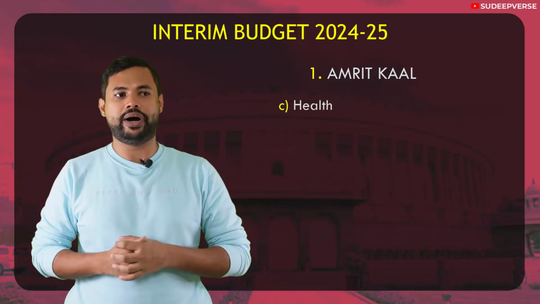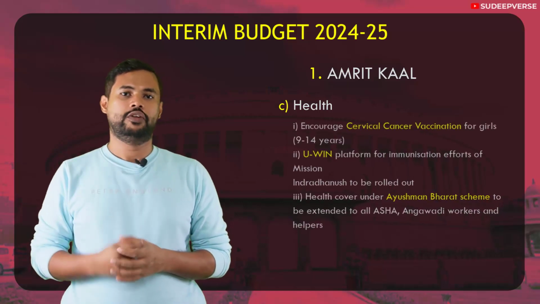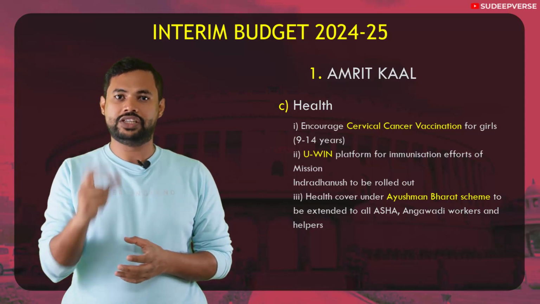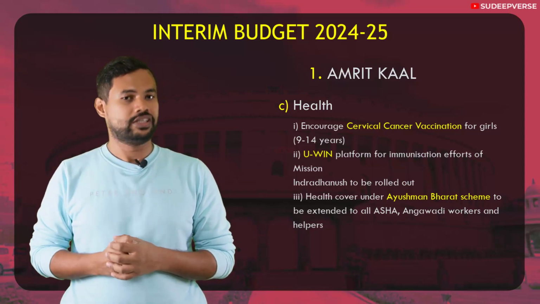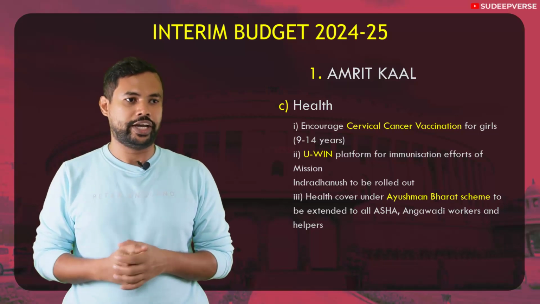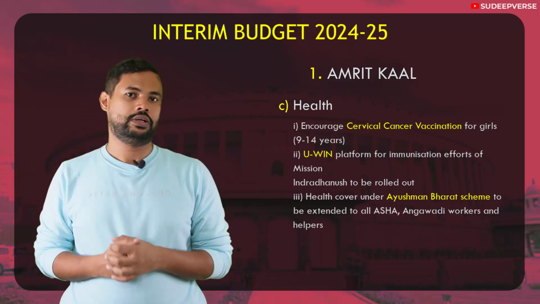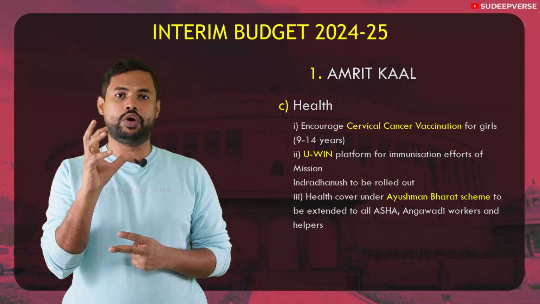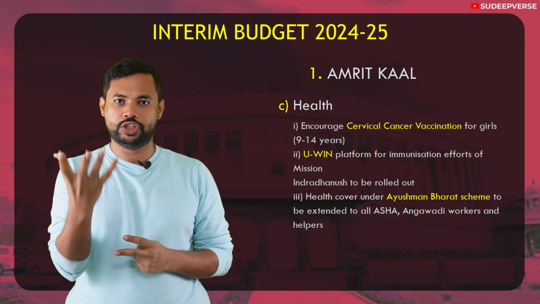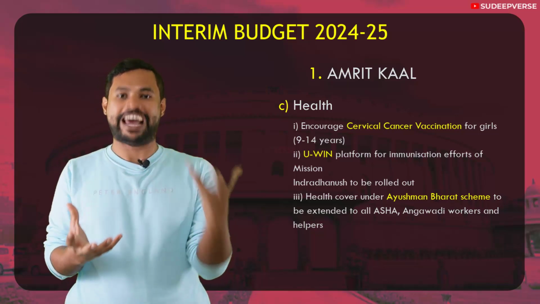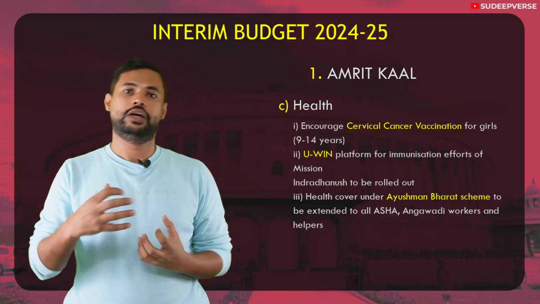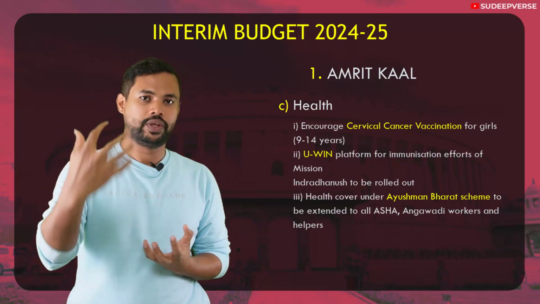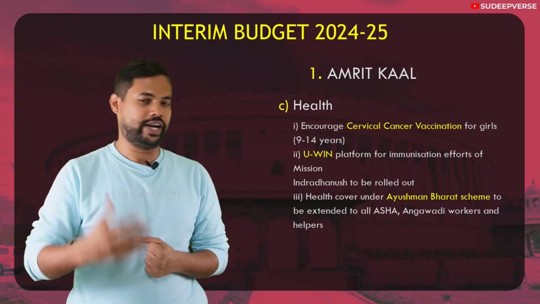The next is the health part. In the health part, first, for women, especially young girls from the age group of 9 to 14 years, there is a vaccine that is developed in order to reduce cervical cancer. It is a vaccine against the human papilloma virus, and this is again being incentivized. The second is something called the U-WIN platform. This is the digital platform for tracking vaccines. This U-WIN platform is developed to make the Indradhanush mission more streamlined. That is the second announcement.